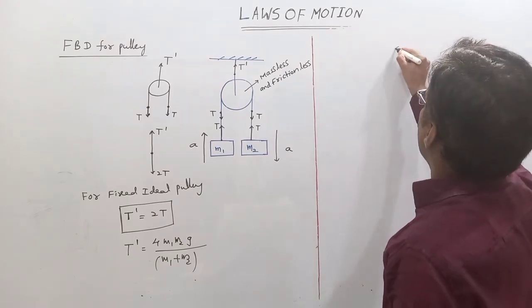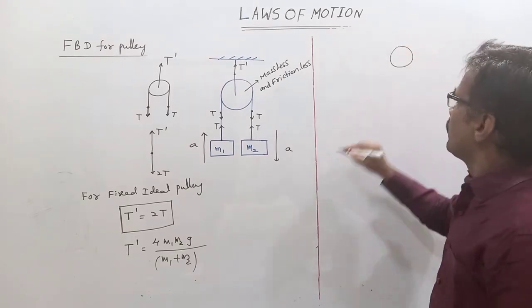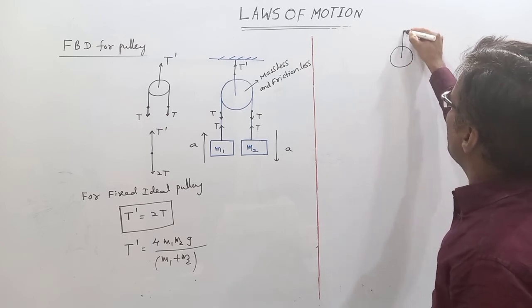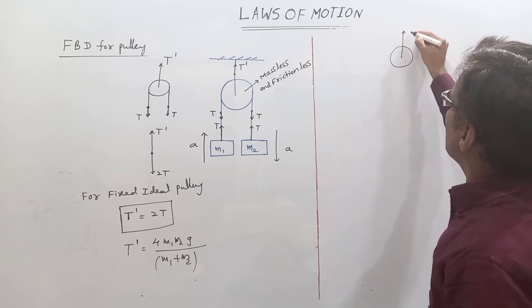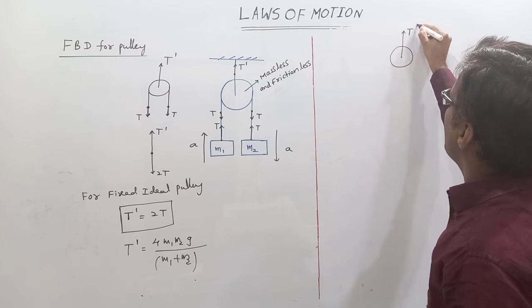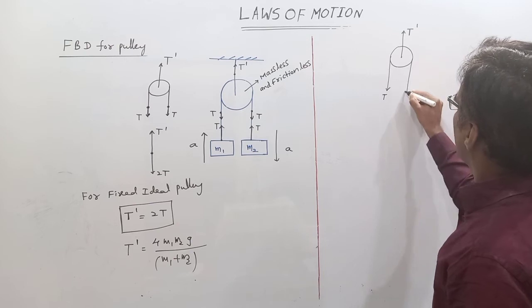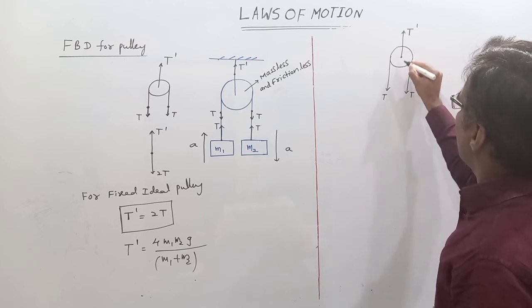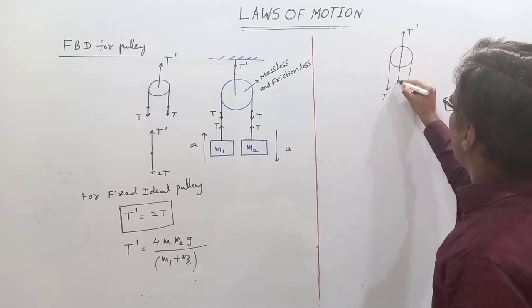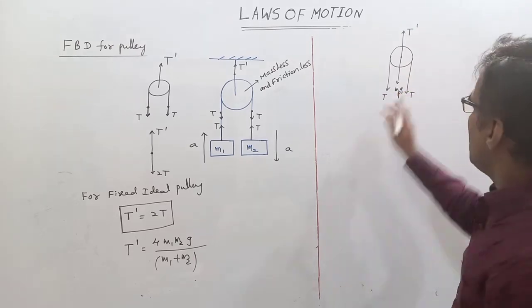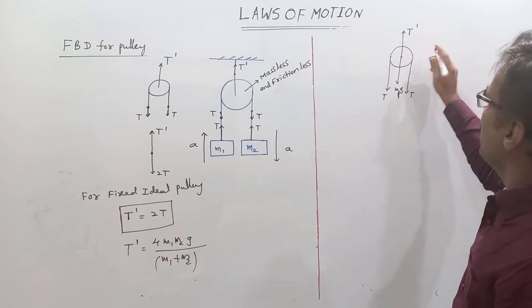Here is the pulley. The tension in the string connected to the pulley at this point is T dash, up. Down are T and T. Since it has mass, the weight of the pulley MPG acts vertically downward. So it is not a fixed pulley.